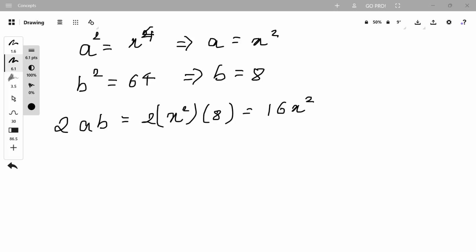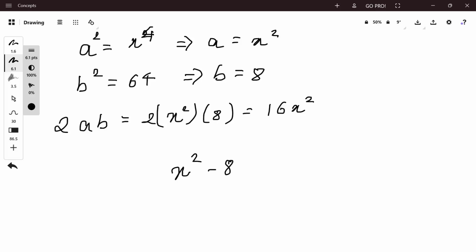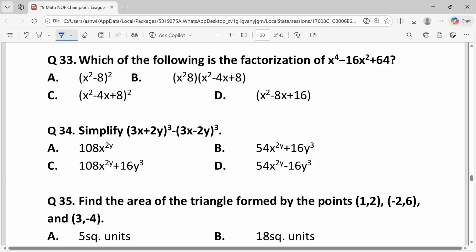This matches the expression using the perfect square trinomial formula. We have x square minus 8 whole squared. Comparing with the given options, the answer is A, x square minus 8 whole squared.